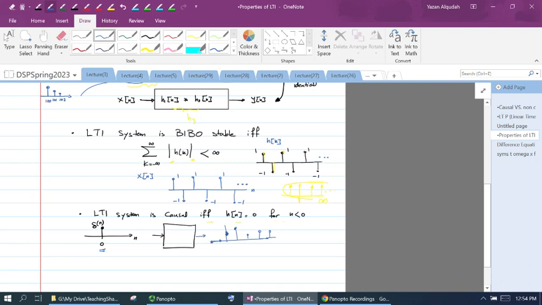Therefore, for the system to be causal, all the output must happen at 0 or after 0. If I have a system where I have an output before 0, and this is the impulse response of the system, I applied the impulse at 0, then this system is not causal. It's not causal because I'm applying the input at 0, but I'm already getting an output before the 0. And this contradicts the definition of causality of the system.